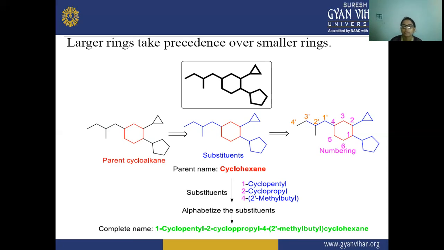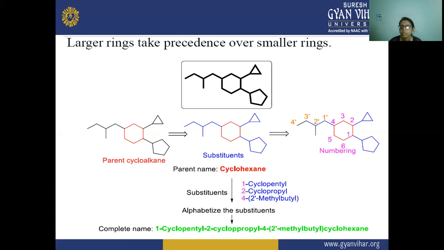Next we have to choose the substituent. Here the substituent is shown with the blue color. This blue color is the substituents that are attached to this bigger ring. Then we have to give the number to the ring where the substituents are attached. After identifying the substituent in the second step, now we are giving it the numbering.